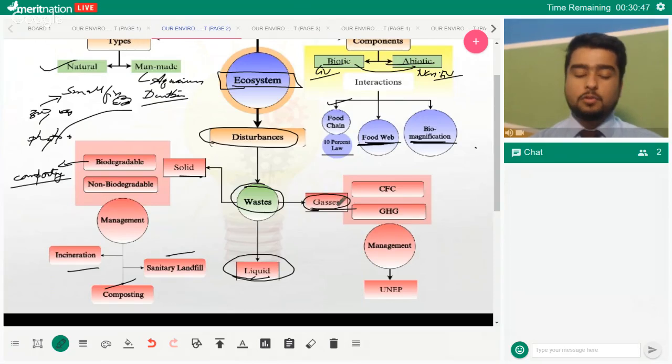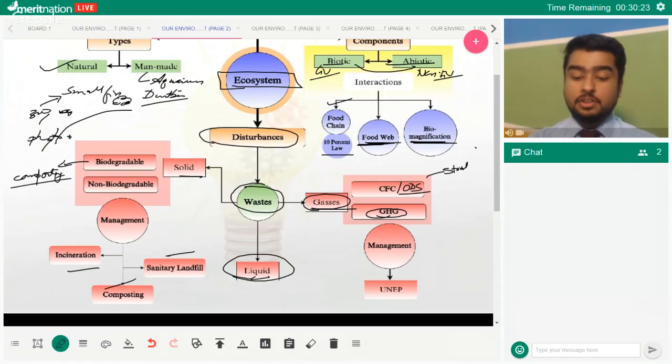Now talking about gases. So when we talk about the gaseous waste, the two most important wastes that you need to be talking about are greenhouse gases and CFC slash ODS. So what's ODS? ODS are ozone depleting substances. CFC is an example. So CFC is an ozone depleting substance, and what it does is it depletes the ozone that is present in the stratosphere.